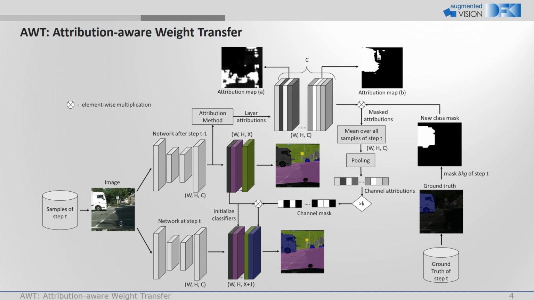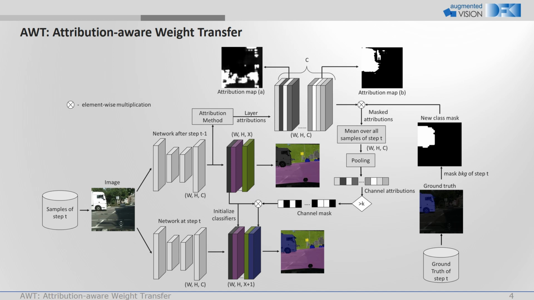Here is our solution to the aforementioned problem. Instead of transferring all weights of the background classifier to the new classifier, we select and transfer the most relevant weights only. Naturally, not all features contribute equally to the classification of all classes. Even within the same class, some features show higher relevance for certain areas of the image. By computing the attribution of features in areas where new classes are present, we can identify the most relevant features for the classification of the new classes.